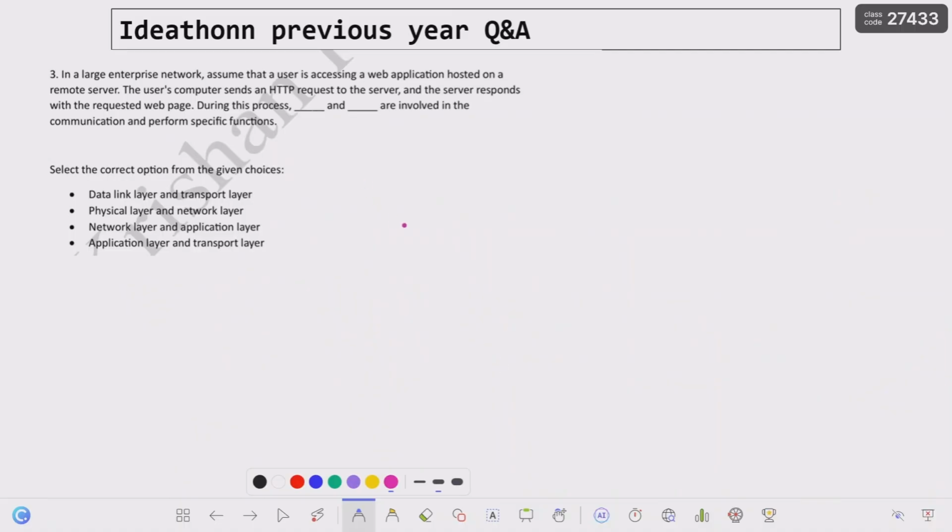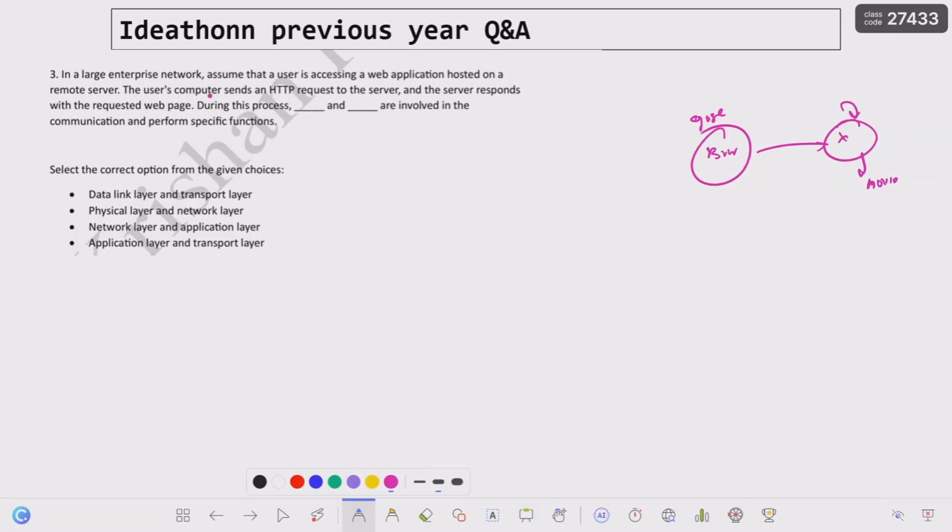Now these types of questions are asked most of the time. The given question is: in a large enterprise network, assume that the user is accessing a web application hosted on a remote server. It means the user is accessing something from the browser. Let it be Google Chrome, whatever it may be, from your browser you are accessing the web application hosted on the remote server. Say you have some movie file somewhere on the server that you want to access from your browser.